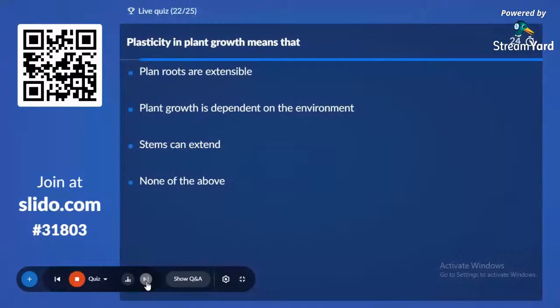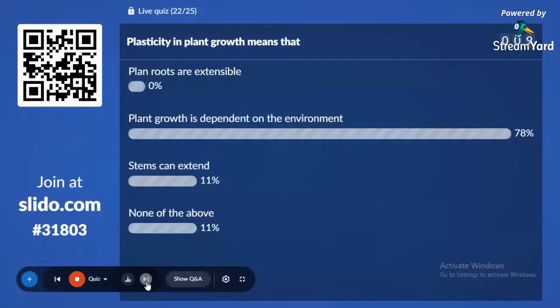Plasticity in plant growth means that option A, plant roots are extensible, option B, plant growth is dependent on the environment, C, stems can extinct, and option D, none of the above. 10 seconds remaining to answer the question. 5 seconds more. 78% with plant growth is dependent on the environment. It is the correct answer.